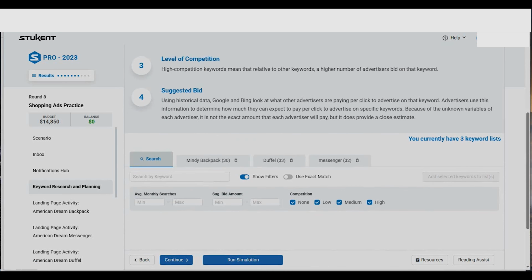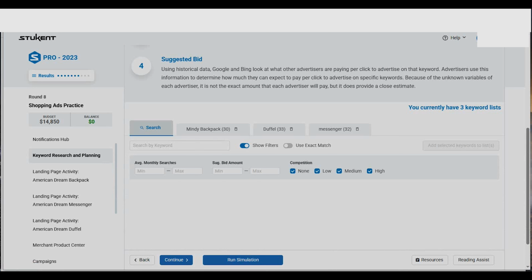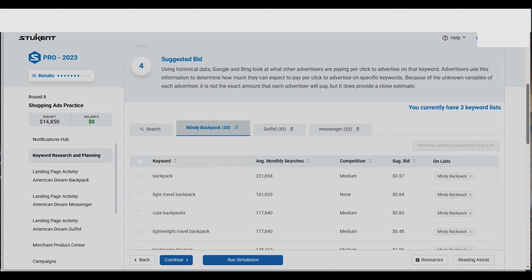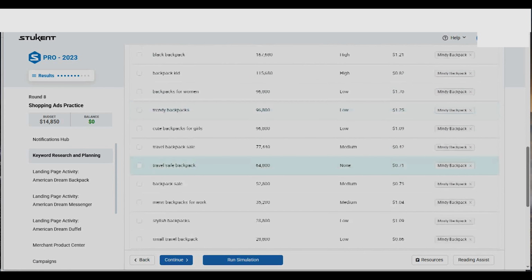Alright, now we go to the most important part, which is the keyword research and planning. Remember, we have 3 products, and we are doing it from round 8. These include the American Dream Backpack, American Dream Messenger, and American Dream duffel bags. That's why you can see we have created keywords for each of them, and from these keywords you'll see the monthly expected number of people who are going to search them, the competition level, and finally the bid or suggested bid depending on how other competitors were bidding in the previous rounds.